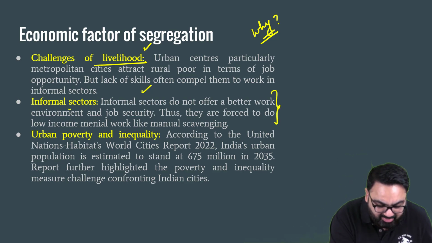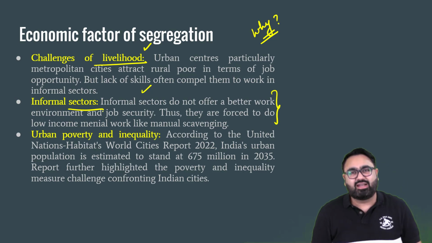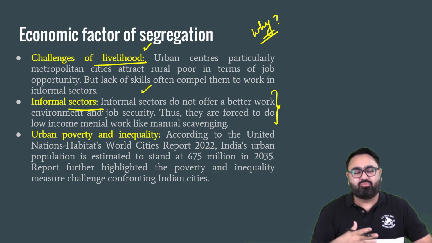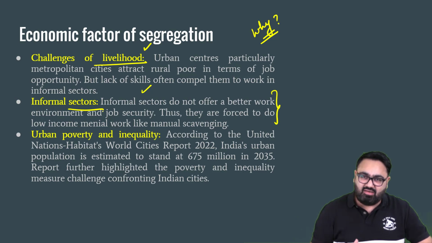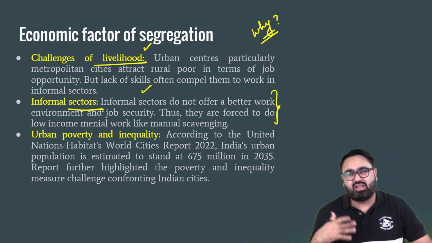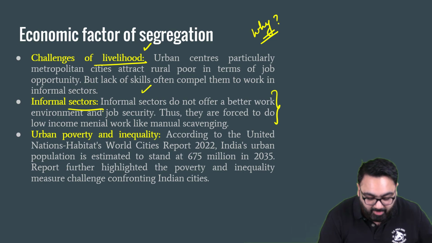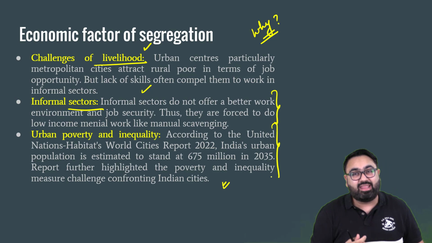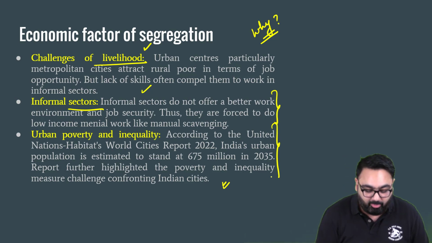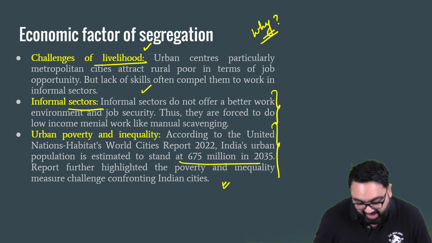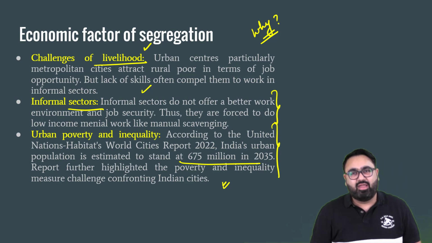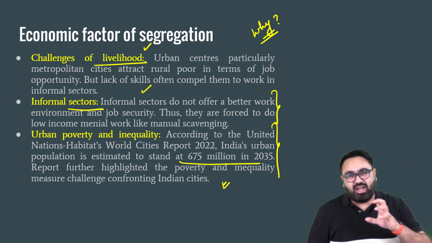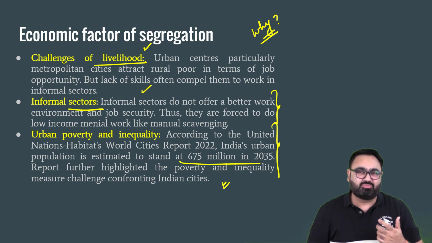Most of them work in the informal sector. Because of this informal sector, again, they don't have enough opportunities and they are forced to take up any kind of living, and mostly they live either in the factory itself, or workers and laborers live nearby the factory area. Urban poverty and inequality again is a big reason. Urban poverty is a big fact in India. India's urban population is estimated to be about 67.5 crore by 2035. But urban areas are not able to sustain that much population.